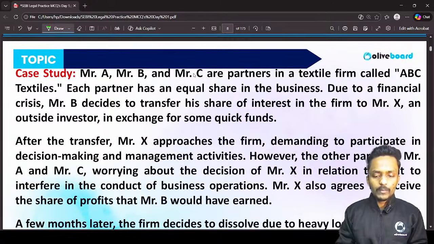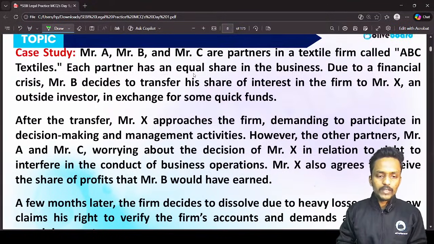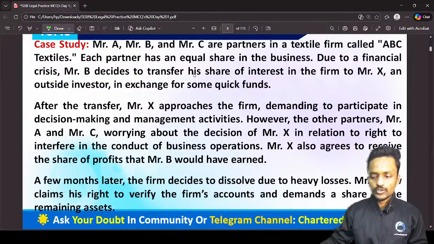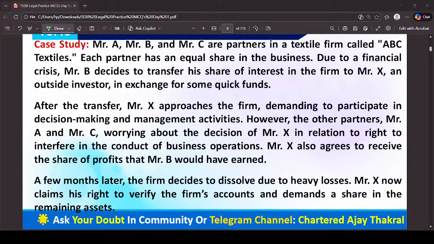Now guys, without wasting any further time, you can see the MCQ questions on your screen.